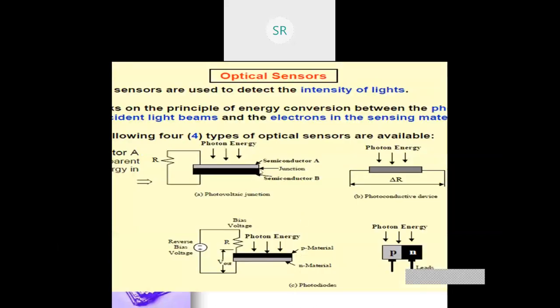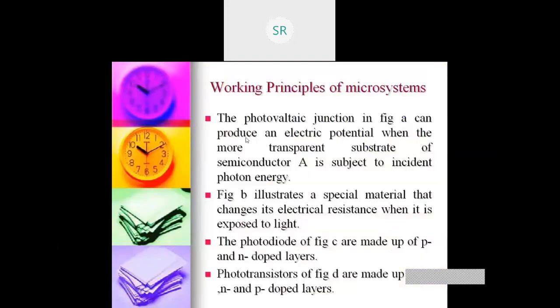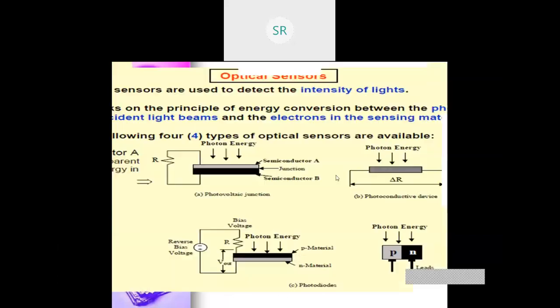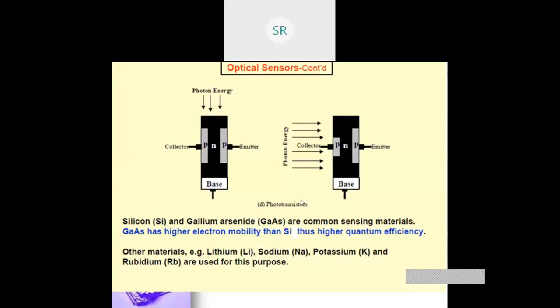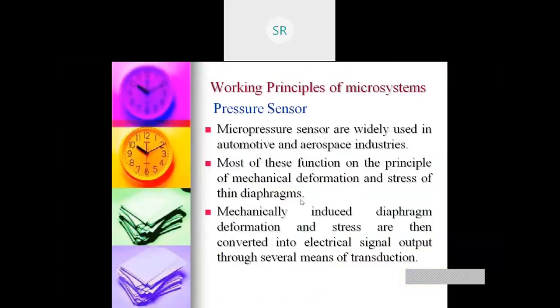That is nothing but this. This layer is exposed to the light, so it can produce an electric potential when the more transparent semiconductor A is exposed to light. As a result, I get a PN junction. Okay, so there's a phototransistor also.